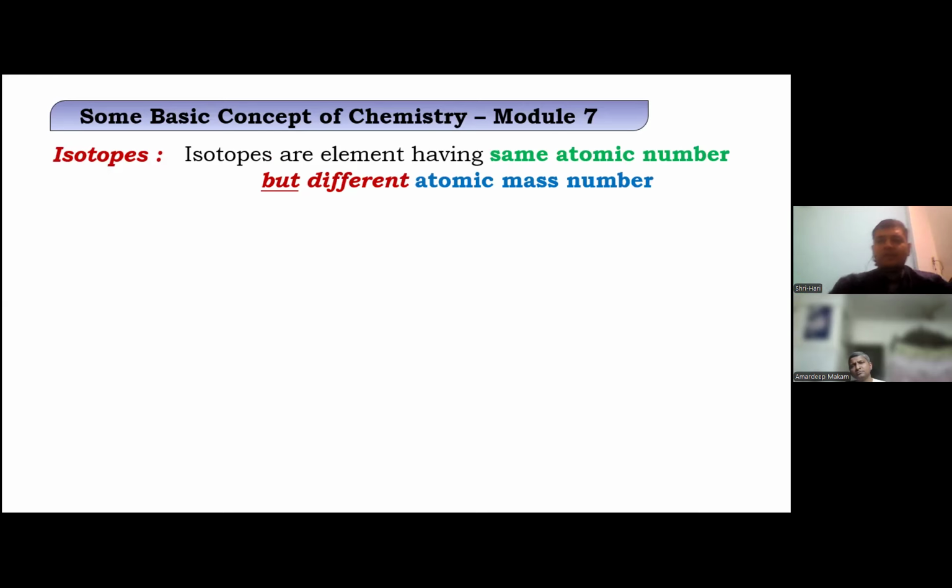It's not that one is chlorine and the other is not chlorine. They are relatives. You can take relative as a synonym for isotope, because they come from the same family. If they have the same atomic number, then we say the element is the same. To give any element its name, the most important part is the atomic number, not the mass number. You would have read in Mendeleev's model, Moseley's model, and Dalton's theories.